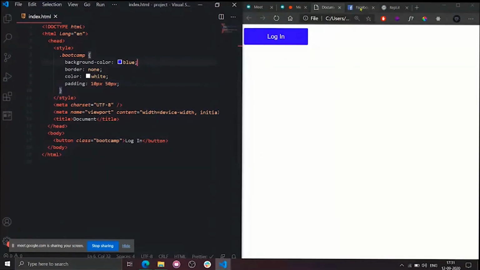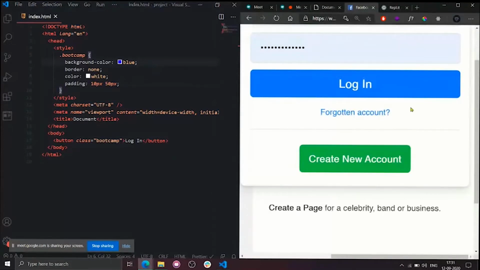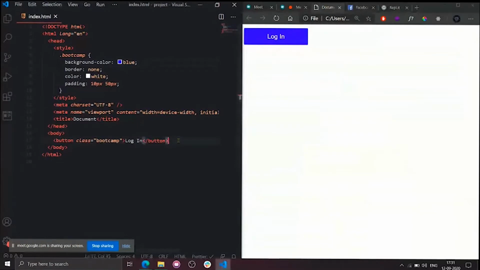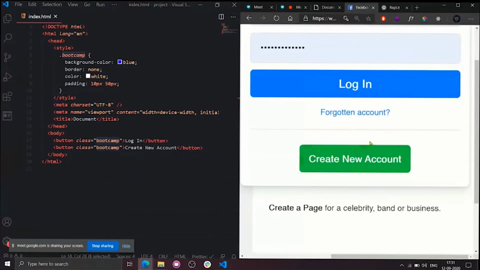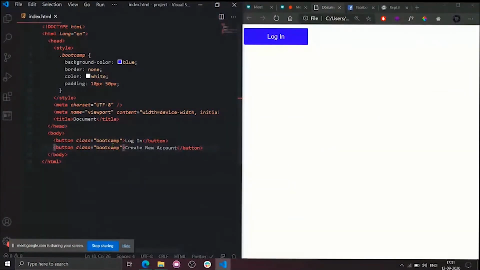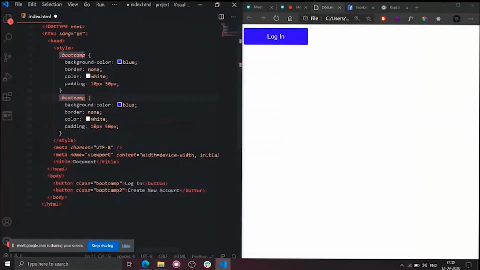So this is how the Facebook login button has been replicated. Now I need to create another button. This one is Create new account, right? So we'll simply keep another one, Create new account. I will change the class. As you can see, both have different styles. This one has blue color, this one has green color. So I need to change this to another class. I will simply name it bootcamp2 and give it as the class. I will simply copy the styles and replicate this to bootcamp2.